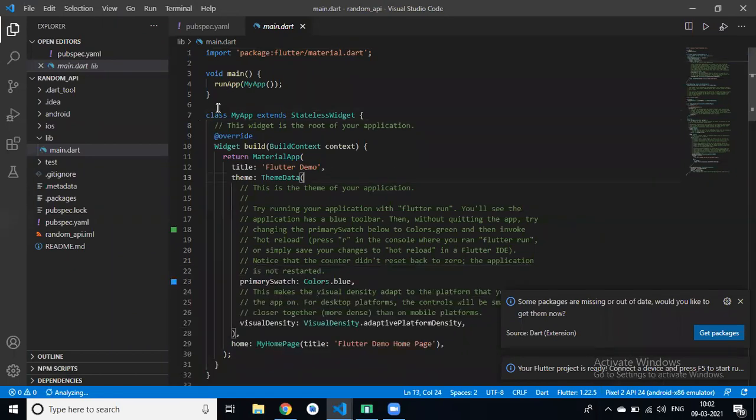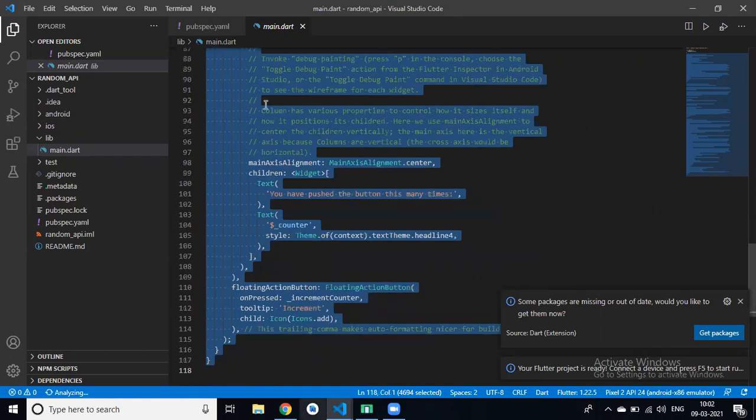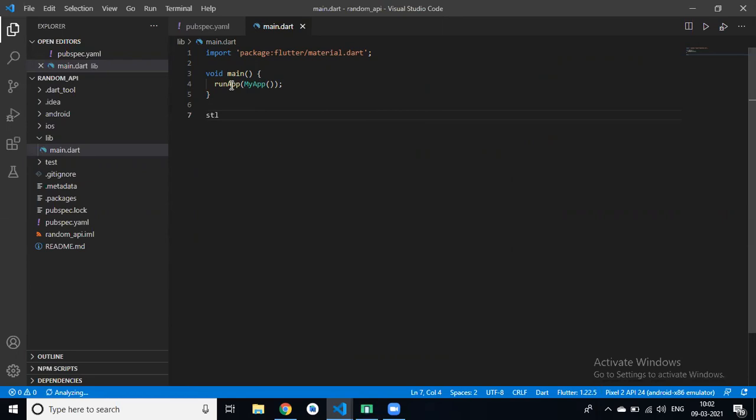So first step is to delete all the code, not the main method. STL. This is our main class, my app. Now you have practice writing this type of code, Divya? Yes, Roshan. Or do you still make syntax mistakes? No, no, we will get it now. That's why I type all the code in front of you.